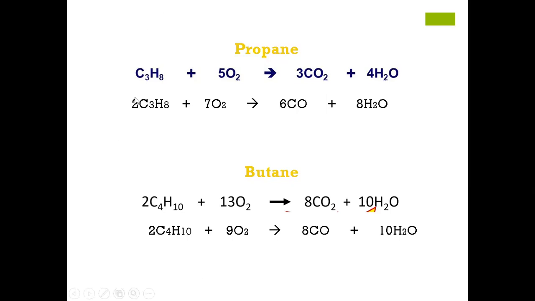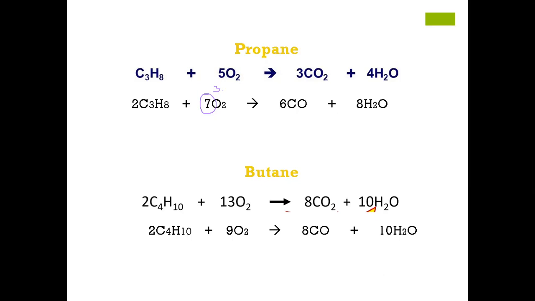If you divide this by 2 over the overall equation, my purpose in explaining this point is that over here it is 3.5 moles. So 3.5 moles against 5 moles. 5 moles are there when we have complete combustion.